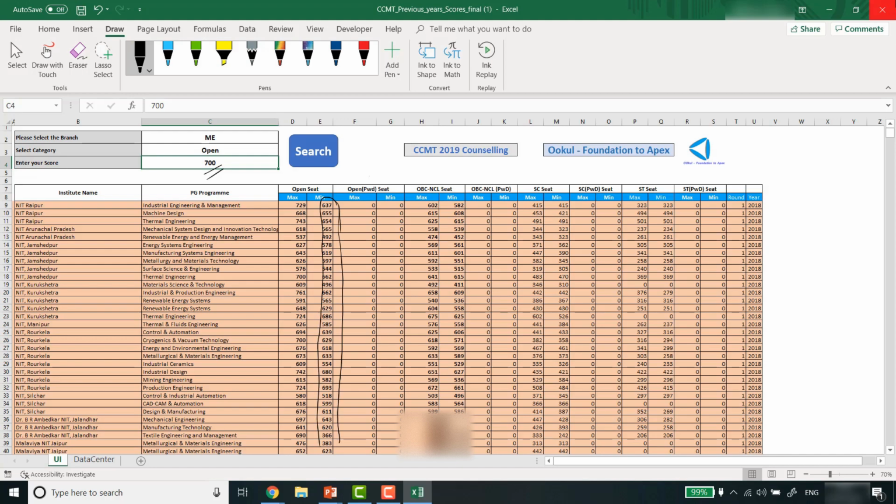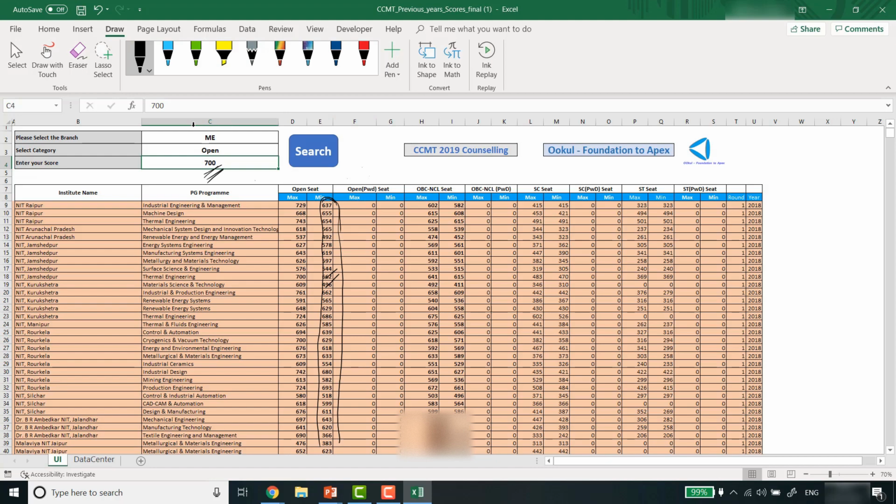That is, it displays all the institutes participating in the CCMT counseling for which the score you input is higher than the minimum score. That means you are eligible for all these courses. This is the meaning of this.